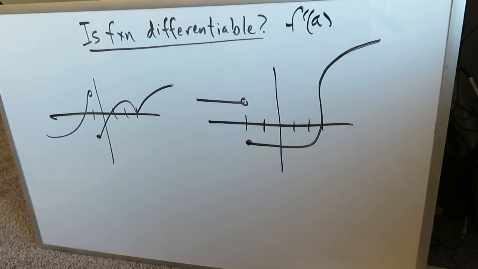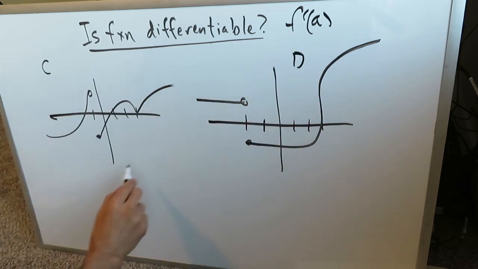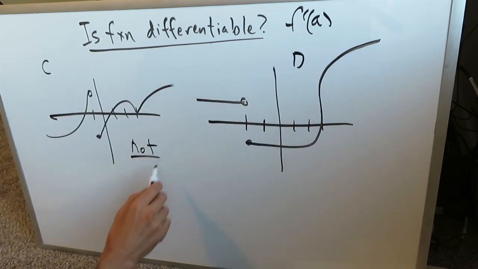So the finality of our video, the concept video, ends with these 2 examples over here. We have to determine again if these functions have any points where they are not differentiable. And we'll call this function c, we'll call this function d.